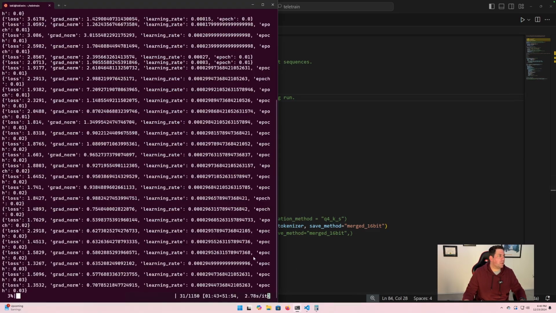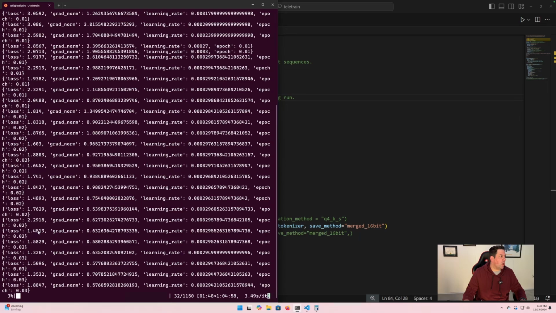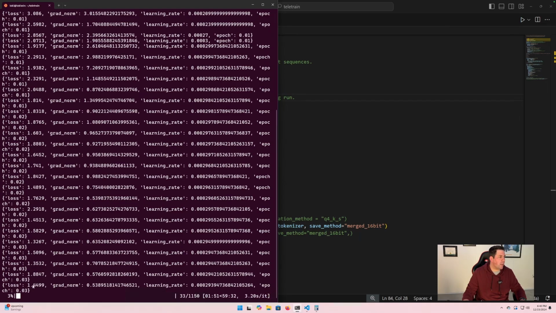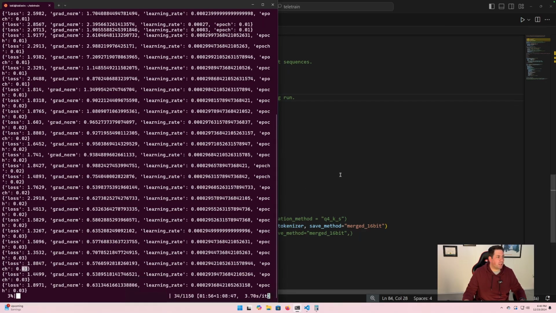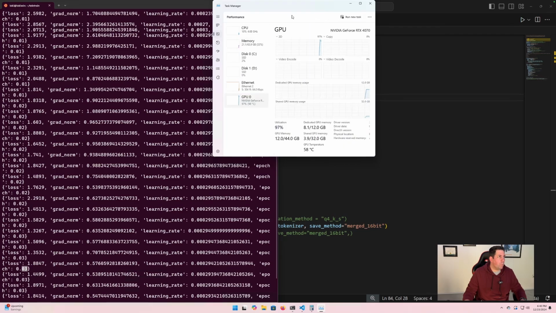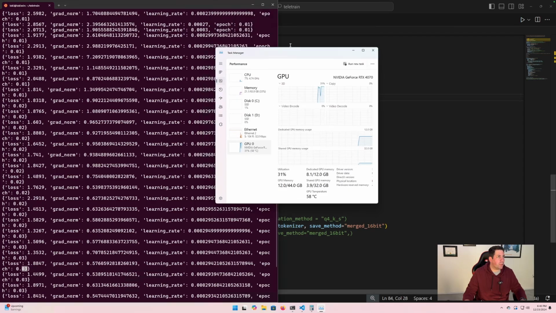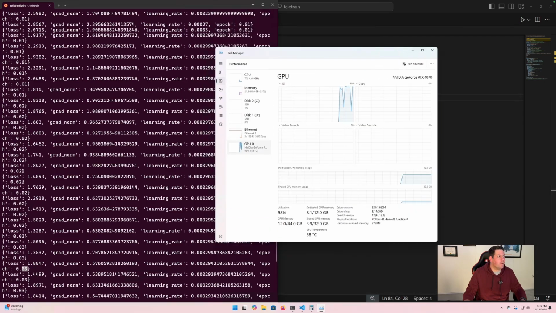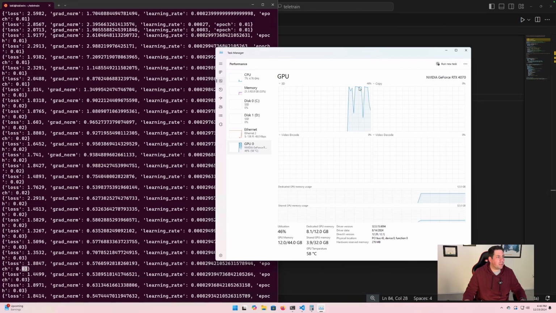Let's go back and look at, yep, you can see we have loss, which we want to see over time, loss going down, trend down. You can see it's on epoch 0.03. This will take a decent amount of time. Let's look at system utilization real quick. Yeah, you can see GPU is spiking up. It's spiking up so much that this thing's a little laggy. But you can see it's working, right?